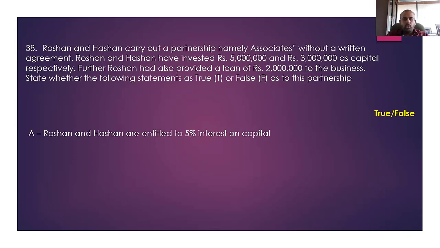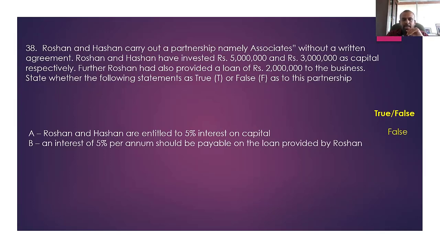First one: Roshan and Hashan are entitled to 5% interest on capital. If there's no agreement, look at section 24 of the partnership ordinance. If it is a matter of sharing the profit, section 24 says partners are not entitled to any interest on the capital provided. Therefore, that particular answer is false. Partners are not entitled to interest on capital. They don't pay interest on his capital under the partnership ordinance. Clear? Right. What is next?